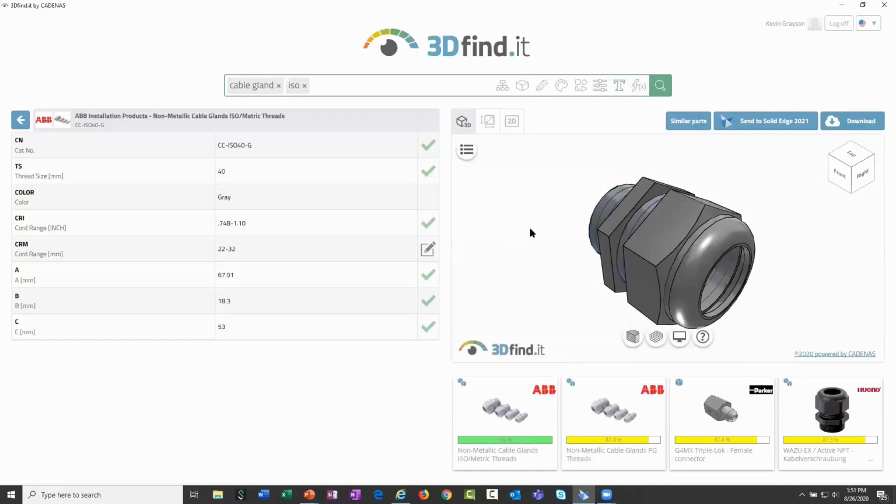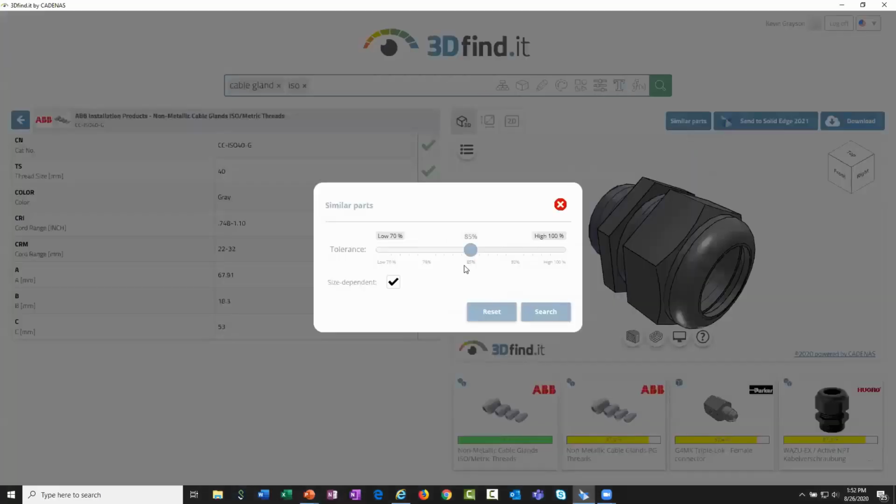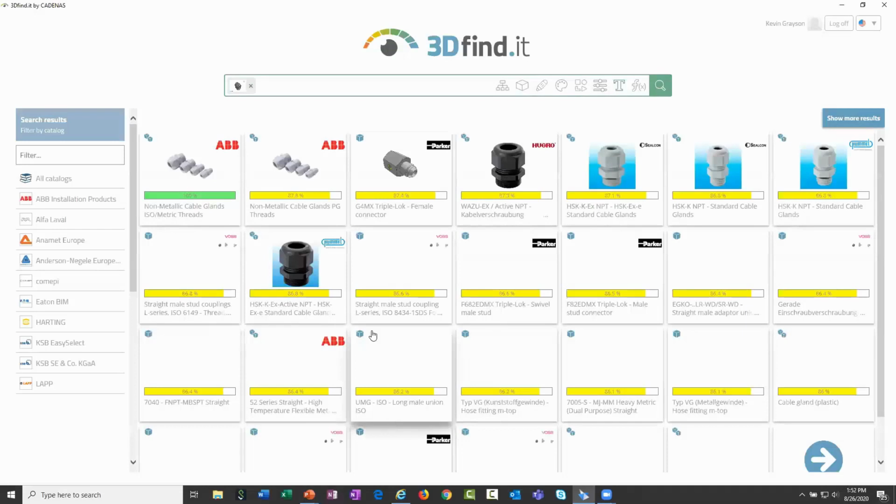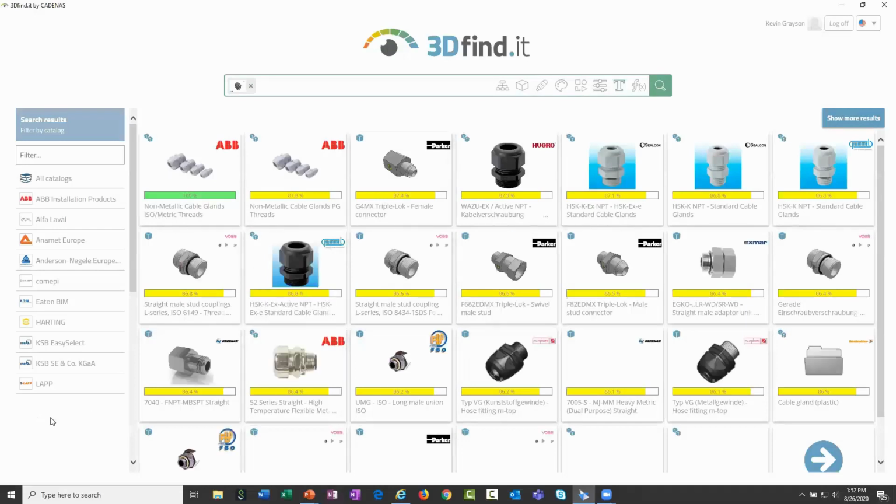You can also go out and search for similar parts related to the part that you're currently on. So if I click on similar parts, you can go through and change the slider bar for your percentage of how similar the parts are, and whether it is based on your size. So when I click search, in this case, it'll go out and find other parts that are similar to the one that I just selected.